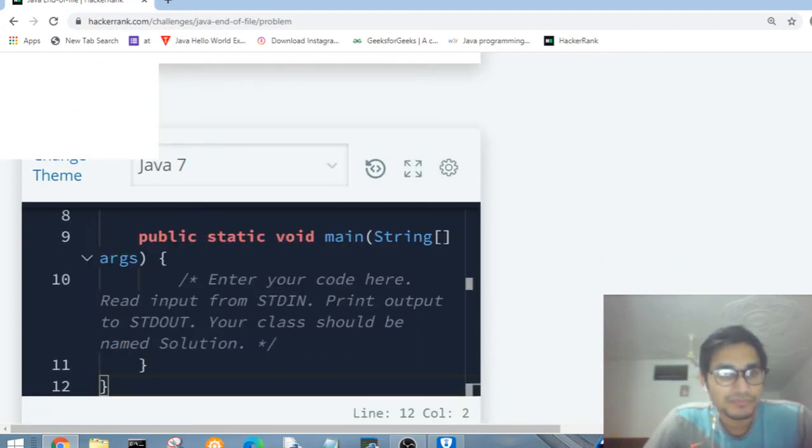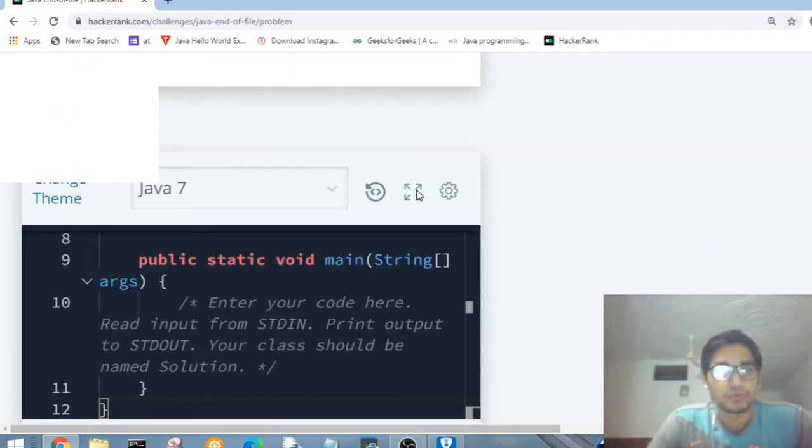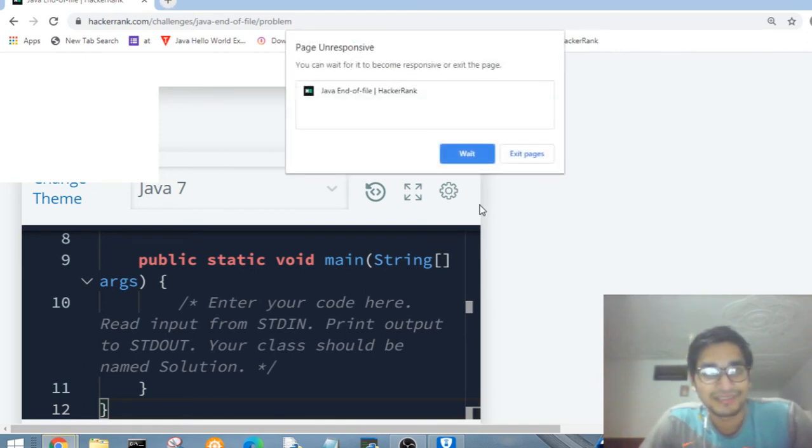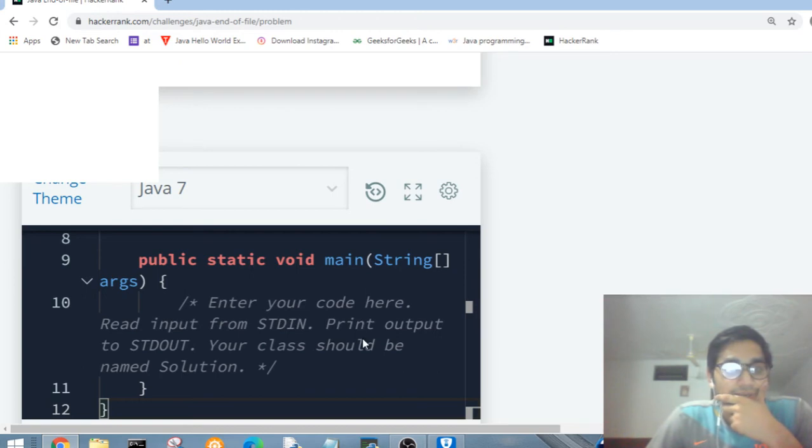Okay, so let's begin. Wait a minute, what happened? It's not working, so maybe I have to... I'm not able to write. Wait a minute, guys. The system is hanging, the page is unresponsive. Let's reload this page.